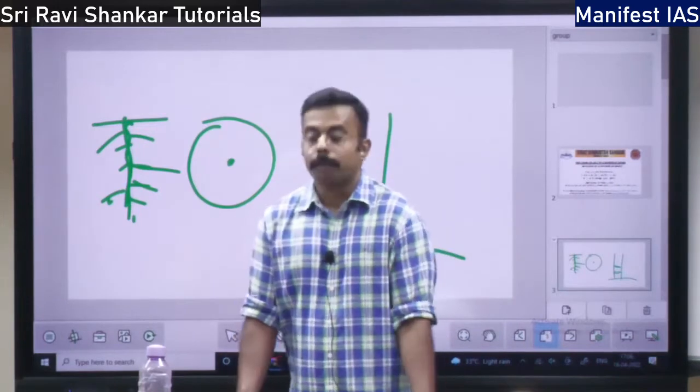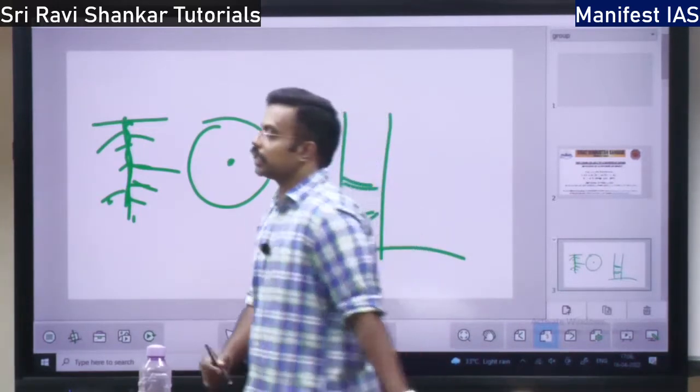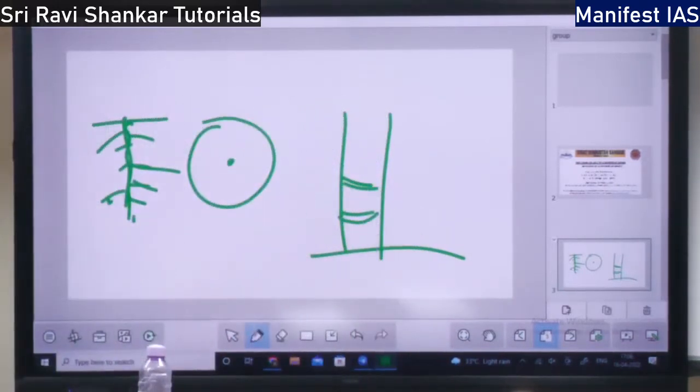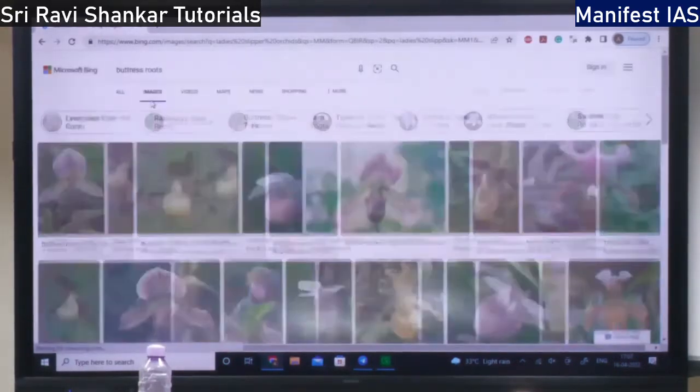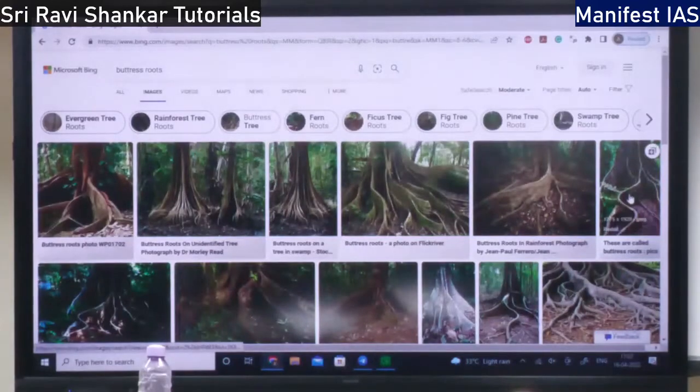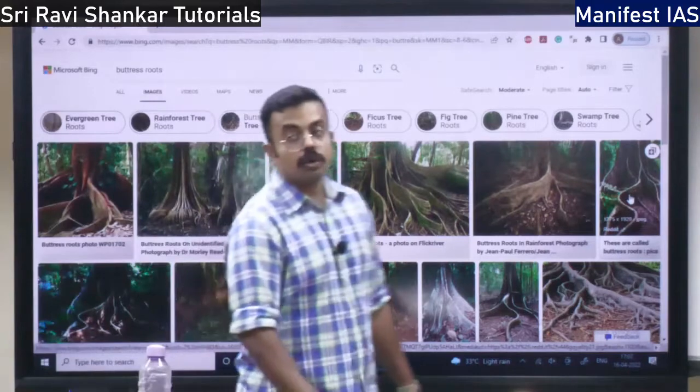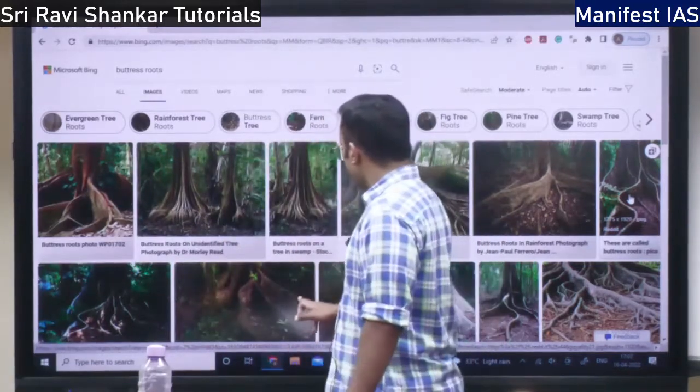First is buttress roots. I am going to show you the picture because without it you will not understand. So see, this is the buttress root. It is an adventitious root. They are outgrowths that have grown out of the plant.